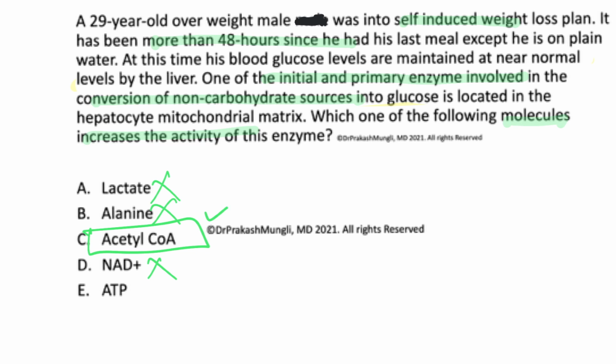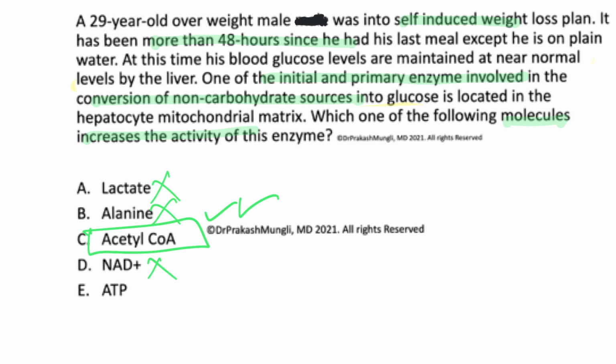Coming to ATP. ATP is also one of the requirements for pyruvate carboxylase enzyme. Then why is it not an activator? Although ATP is a requirement, the most important activator of pyruvate carboxylase, an obligate activator, is acetyl-CoA. Without acetyl-CoA, pyruvate carboxylase cannot work. Remember that. And it is one of the most important enzymes for gluconeogenesis in the very first week of fasting and starvation.